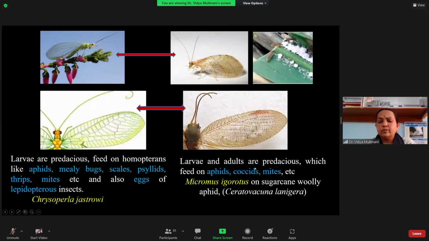On the other side, you can see the Hemerobiidae, that is the brown lacewing, is a predator in both the larval and the adult stage. In this photograph, you can see the adult feeding on the woolly aphid on sugarcane. This is also an aphid, but it has a woolly covering. So that is the difference. Larvae and adults are predaceous, mainly on aphids, coccids, and mites. So one thing you remember.